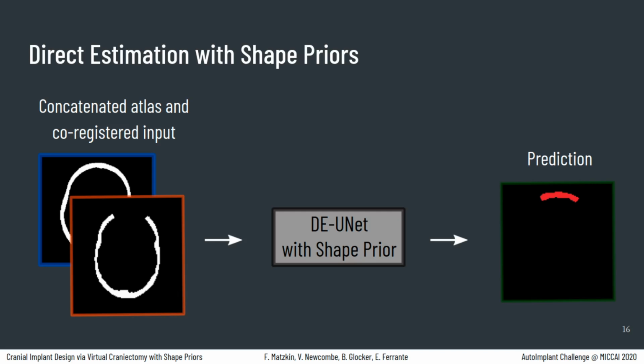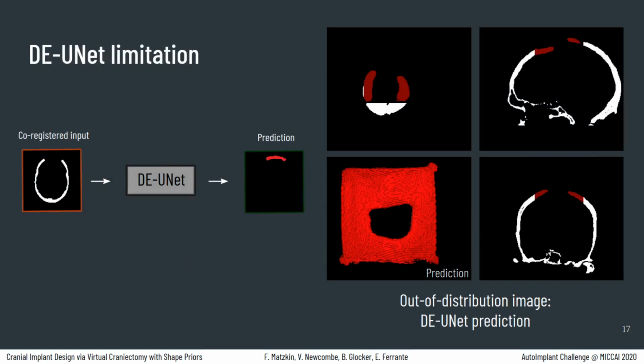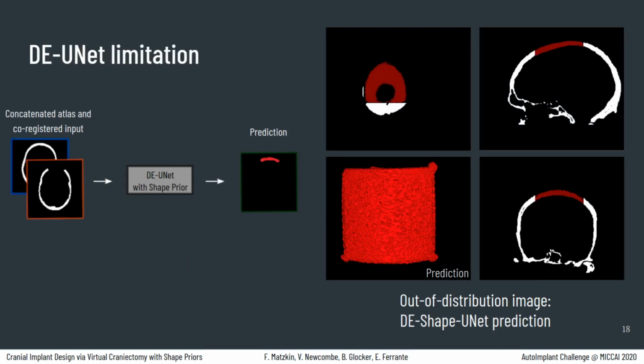After registration, we concatenate the resampled image with the atlas as an input channel and train the network following the same strategy discussed before. In this case, the shape prior acts as a kind of initialization for the network's output, providing additional context that will be useful especially to reconstruct out-of-distribution defects. We refer to this model as the direct estimation shape unit. Here you have the results of this same out-of-distribution example without and after incorporating shape priors.